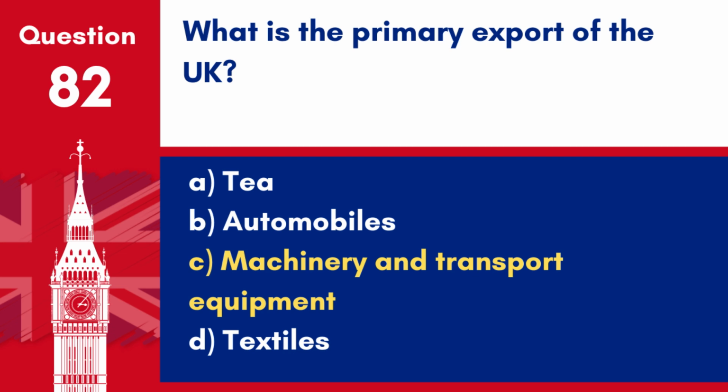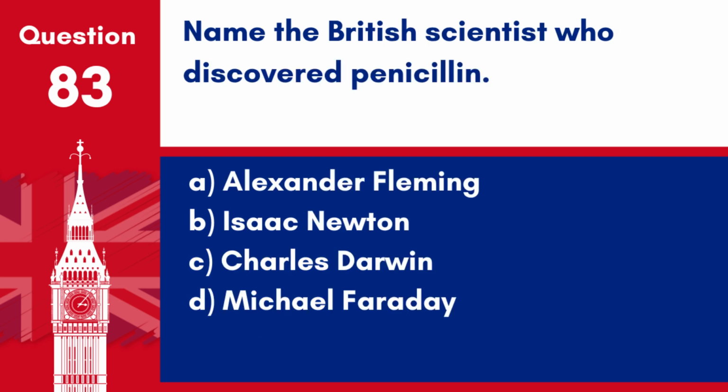Answer: C. Machinery and transport equipment. The primary exports of the UK include machinery and transport equipment, which constitute a significant portion of the country's export economy.